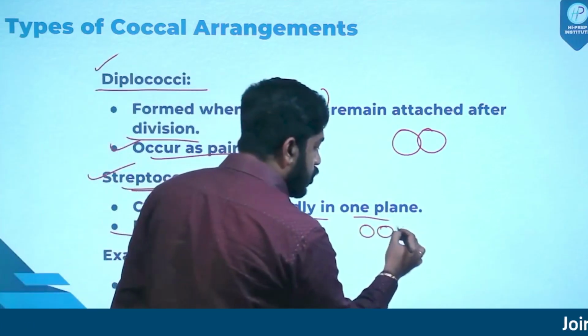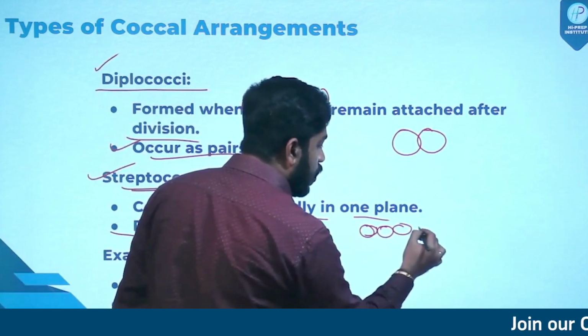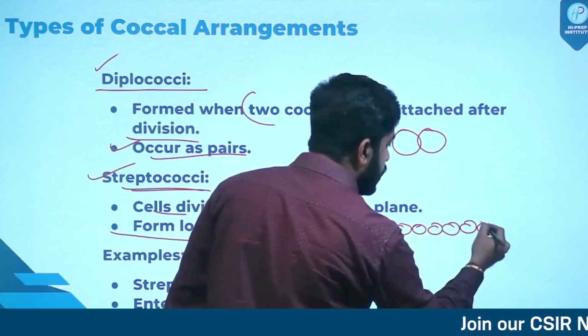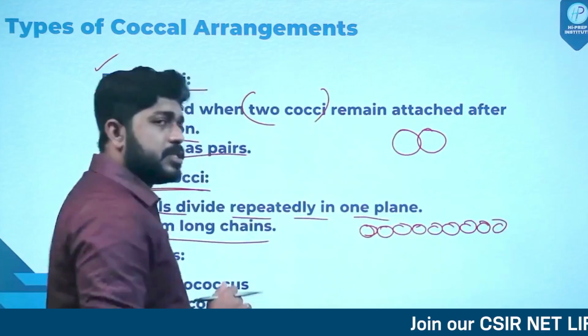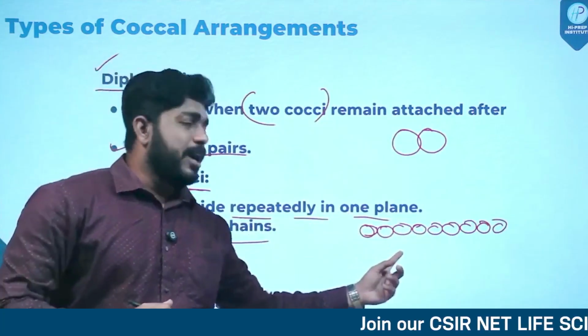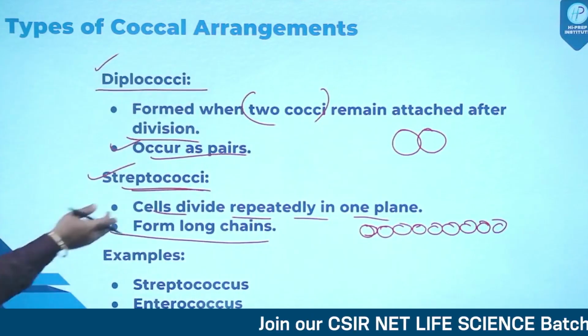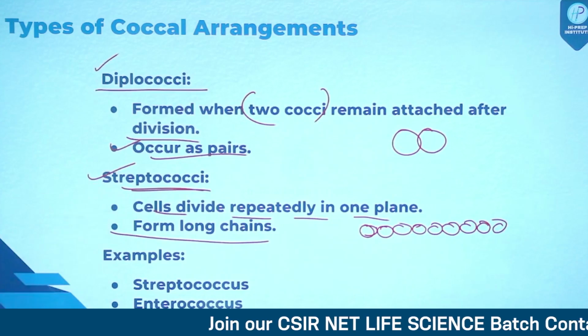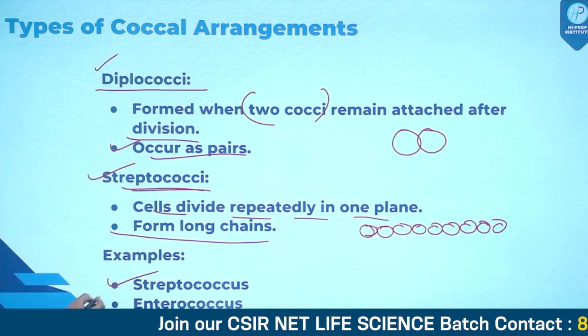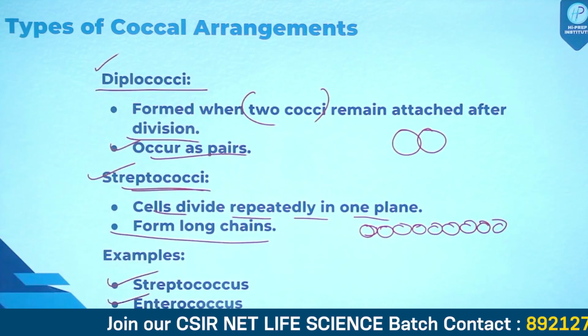So this is how streptococci bacteria will occur. The overall structure is similar to a chain, but it is made up of individual cocci bacteria. Simple concept. So what are the examples of streptococci? Streptococcus is an example, enterococcus is an example, lactococcus is an example.